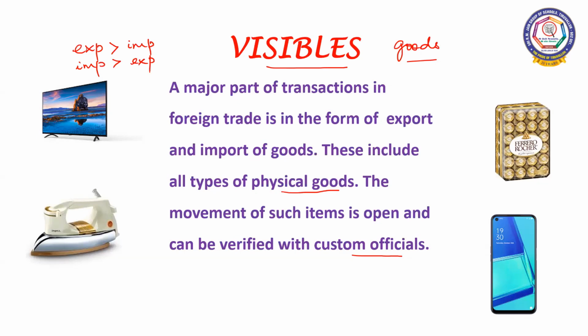Now, which visibles are to be recorded on the credit side and which should be debited? When we export goods, take for example, we export a television. Now, when we export television to other countries, what is it that we receive in return? We receive income. It means we receive the foreign exchange, the foreign currency.